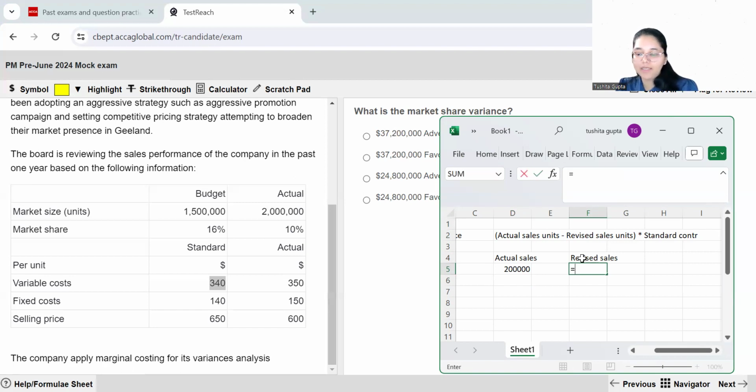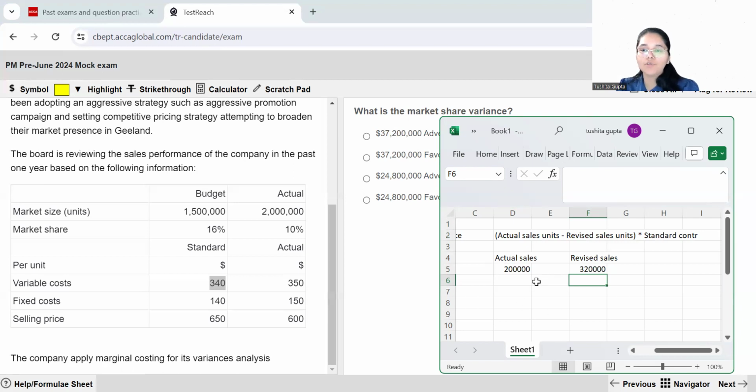So the actual market has been 2 million and I should have had a market share of 16%. So this is the variation between the sales which I should have had and the sales which I have actually had. And now I will multiply this with the standard contribution.